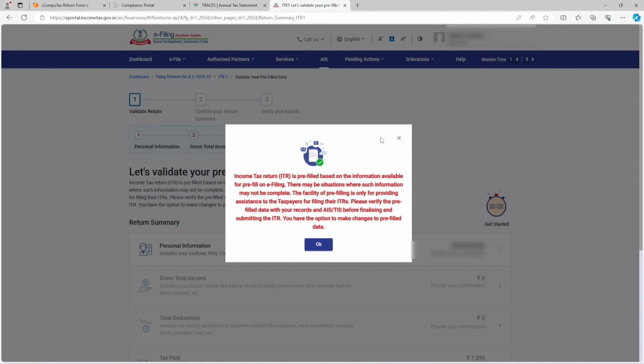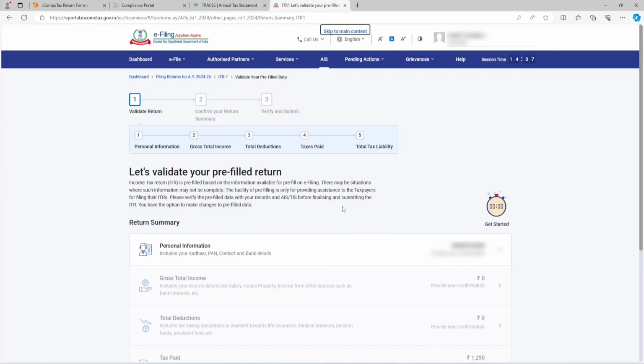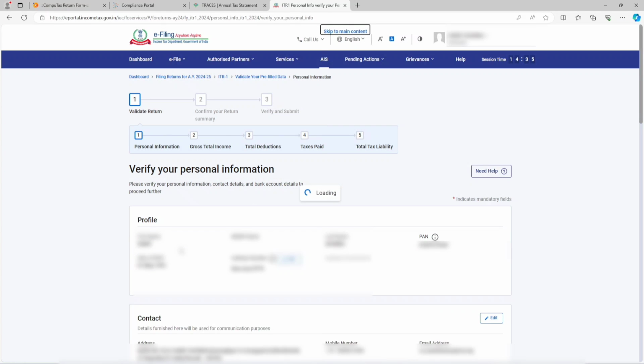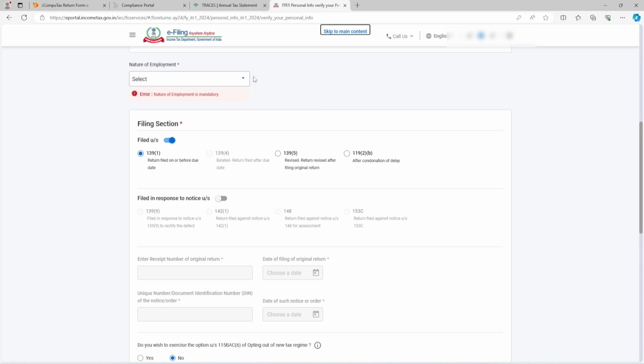First of all, you will get a message or a warning that the ITR is pre-filled, meaning we have some data from ITD, from 26AS, AIS, and it will be automatically reflected. If you want to change any data as per Form 26AS etc., you can change this pre-filled data. Click on the OK button, and now go to the personal information tab. In this tab, you need to check your name, Aadhaar card, etc., and after that confirm your contact details. And now the nature of employment needs to be selected.